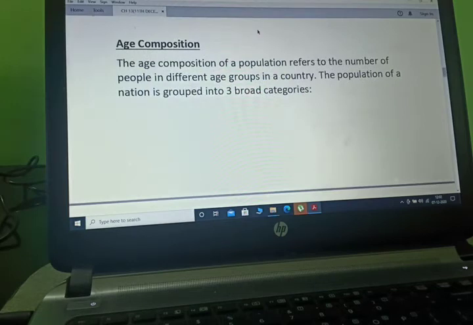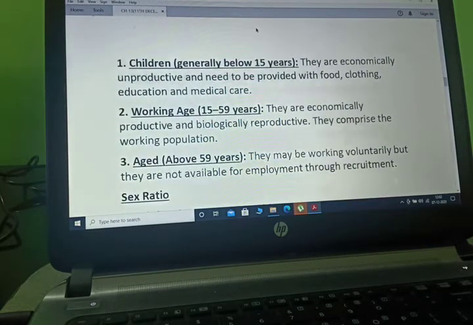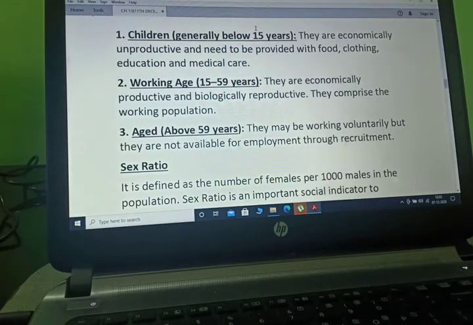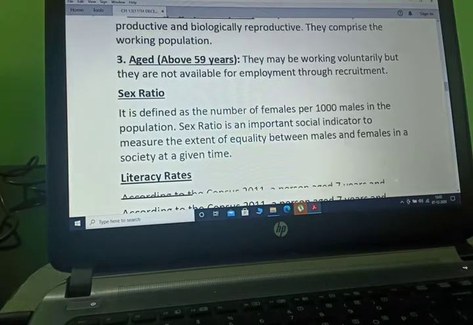Now age composition. The age composition of a population refers to the number of people in different age groups in a country. The population of a nation is grouped into three broad categories. Children, generally below 15 years, are economically unproductive and need to be provided with food, clothing, education and medical care. Working age, 15 to 59, are economically productive and biologically reproductive. They comprise the working population. Aged, above 59, may be working voluntarily but are not available for employment through recruitment.